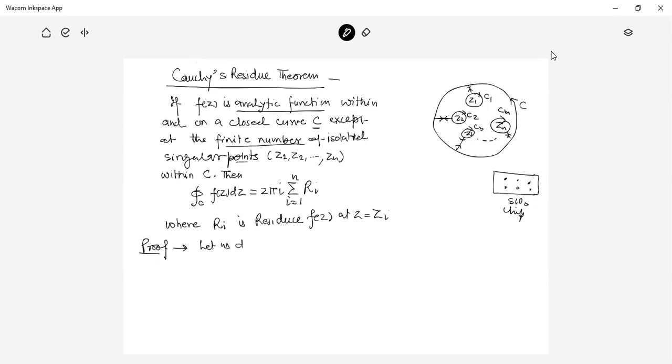Let us prove it. Let us draw circles C1, C2, C3, Cn around points Z1, Z2, Z3, Zn respectively.